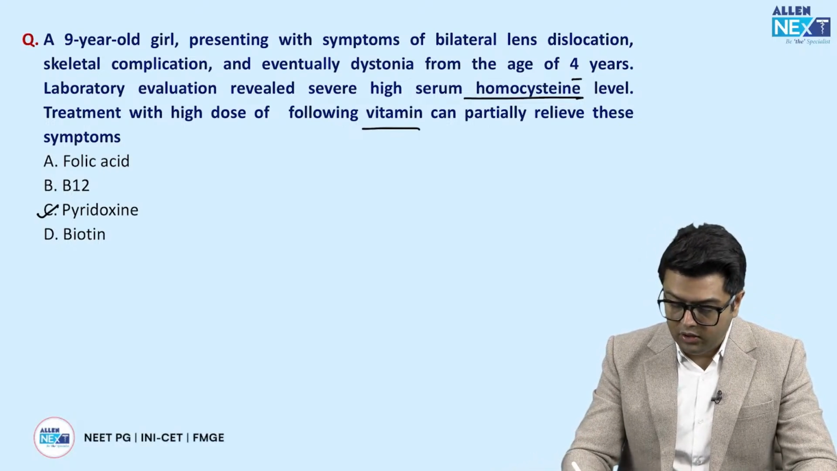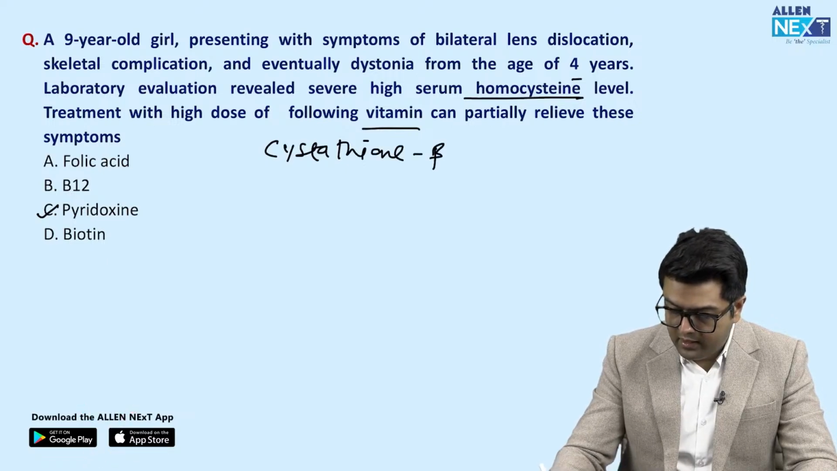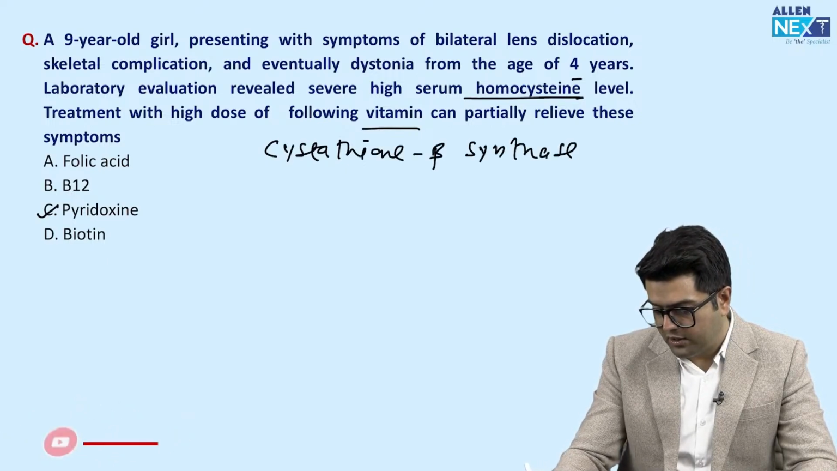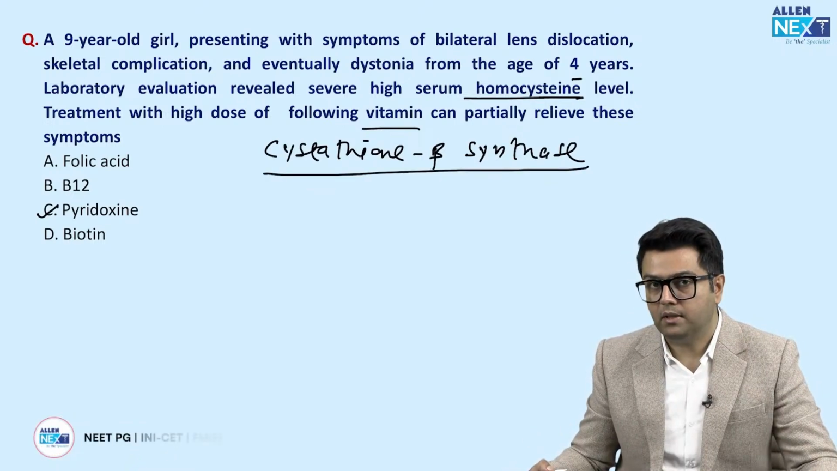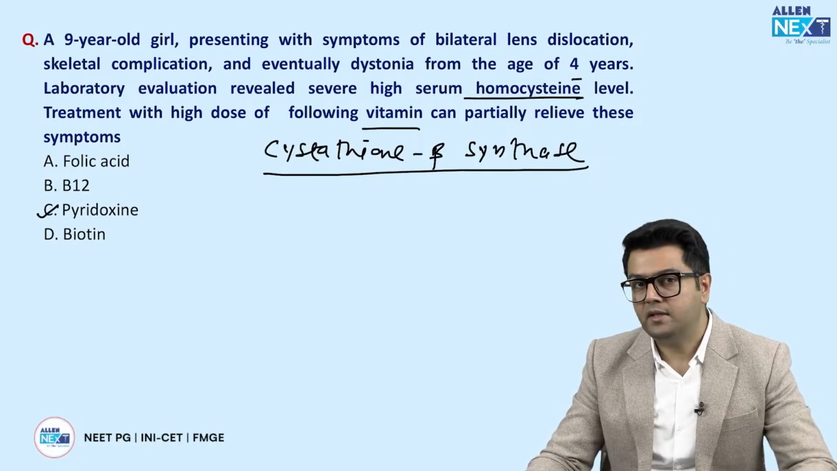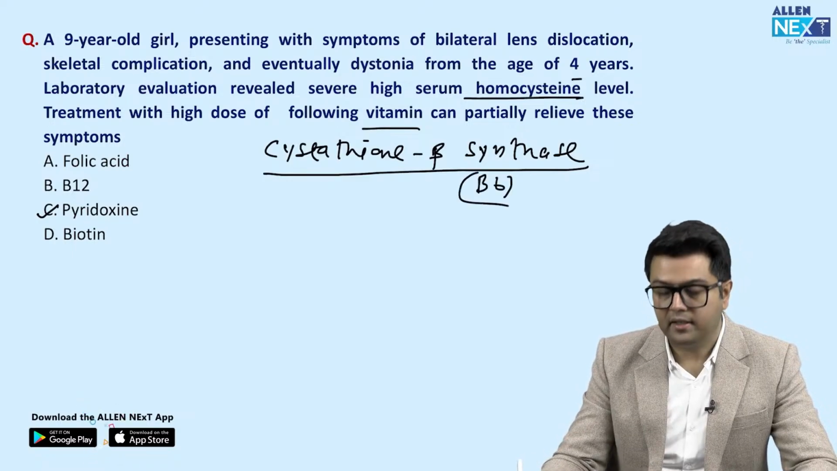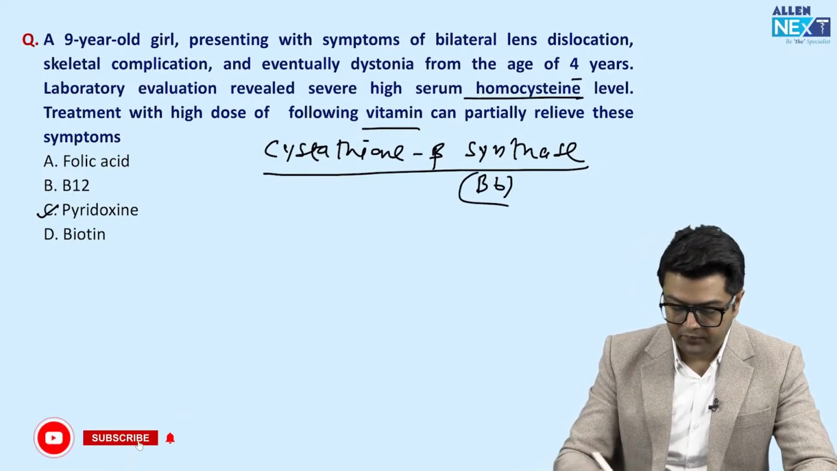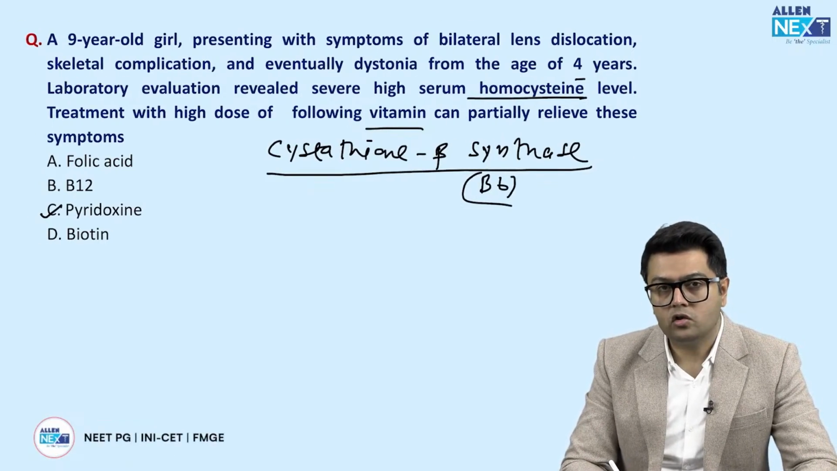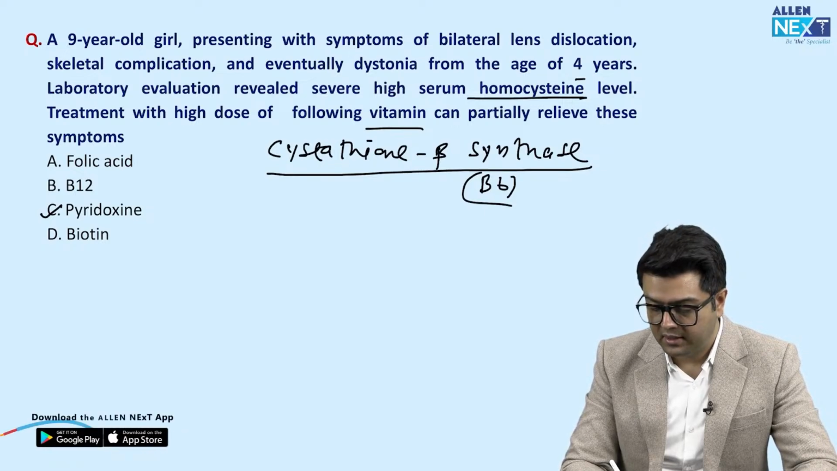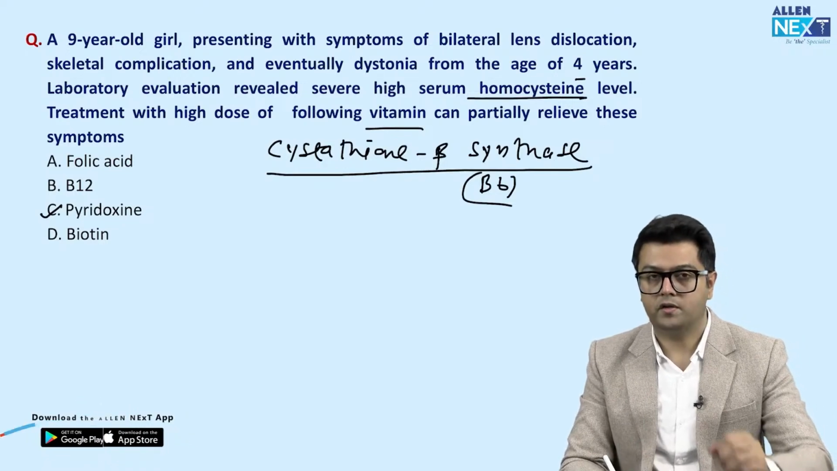So cystathionine beta synthase, that's the name of the enzyme. That is an enzyme which is most commonly involved in this process, that is homocystinemia. Got it? So cystathionine beta synthase, guys, that is the best answer here. And this is vitamin B6 dependent. So most common cause of homocystinemia. So pyridoxine. Then guys, folic acid and B12 deficiency can also cause high homocysteine levels, right? But that is not the most common cause, right? That is why we will go with pyridoxine.